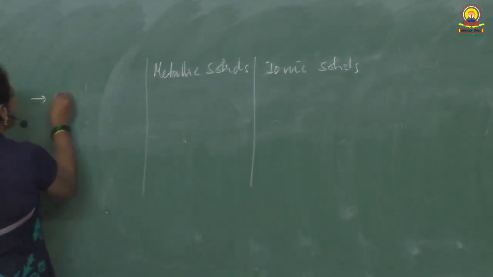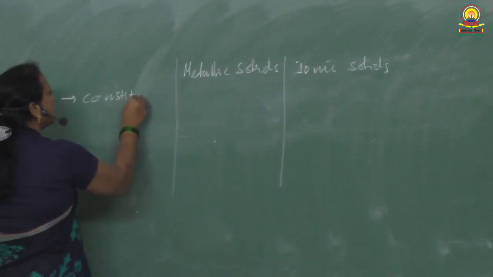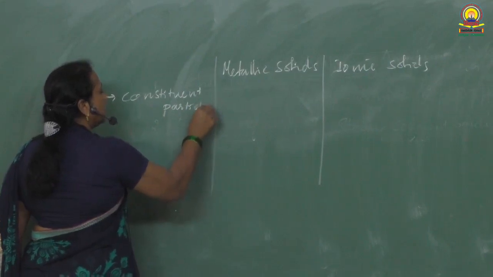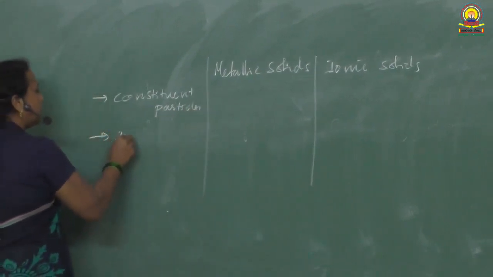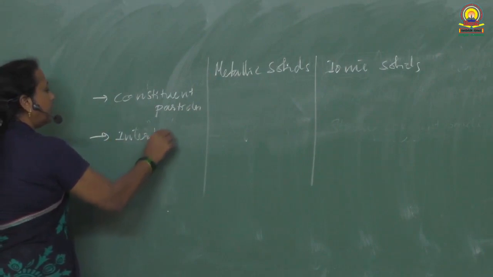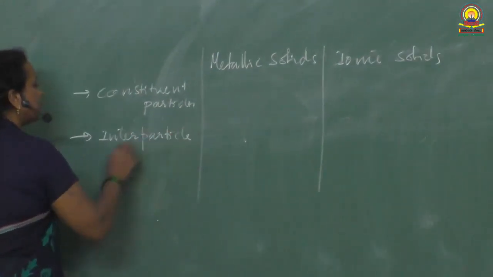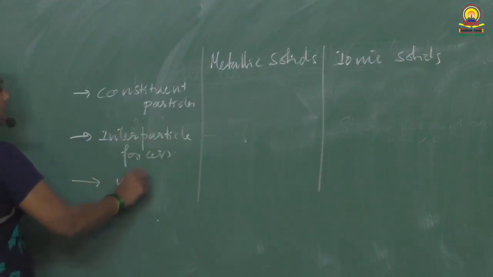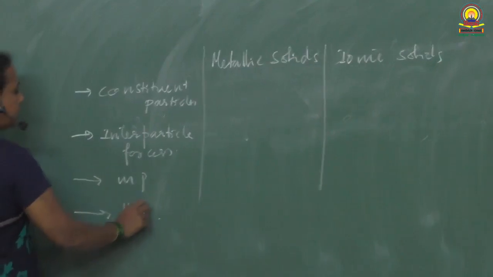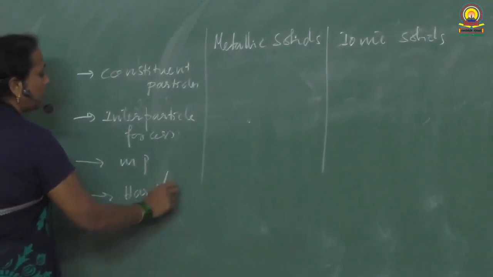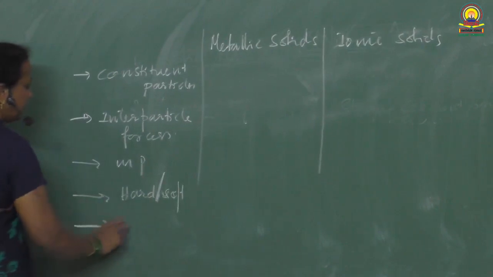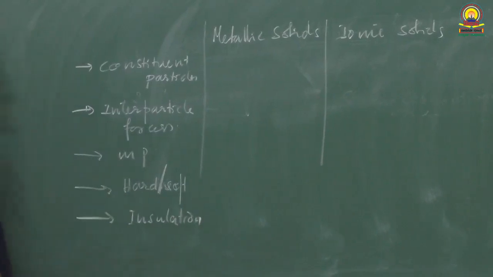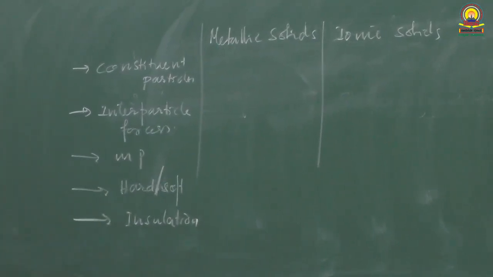First difference is constituent particles. Next difference that we can take is intermolecular forces or interparticle forces. Then we can have melting point as the difference. Then we can have hardness, hard or soft. We can have electrical conductivity, insulation. This kind of properties we can take up.